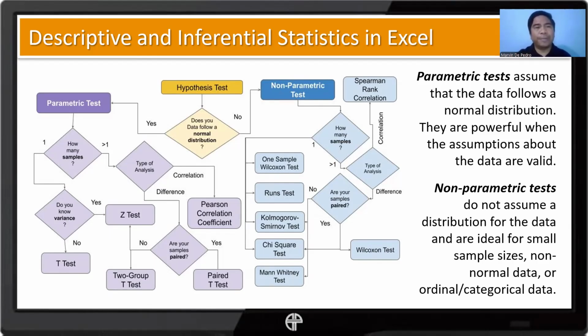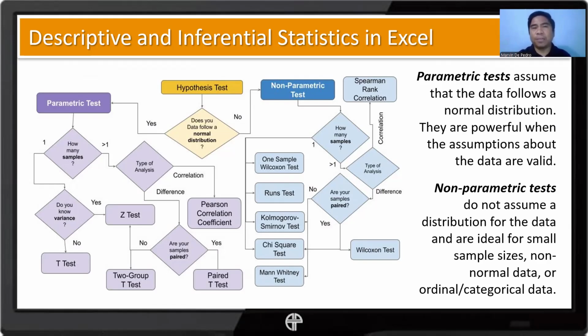Okay. But if our number of samples, meaning for example, we have sample 1, sample 2, sample 3, we have more than one sample, especially when we compare these samples to each other, then our type of analysis could be in terms of difference.